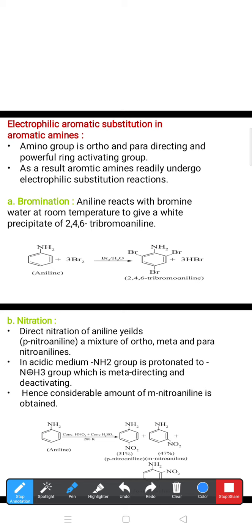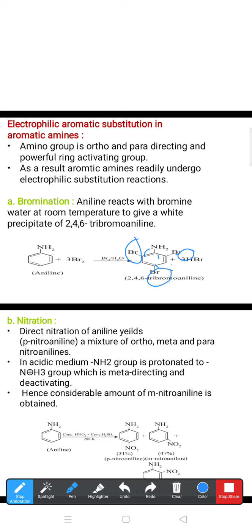That addition, in presence of water at room temperature, gives the product called 2,4,6 tribromoaniline. Why is it 2,4,6? If you consider NH2 as the first, then the neighboring Br is second, then third, then fourth, then fifth, and this one is the sixth. So on second position Br, on fourth position Br, on sixth position Br. That's why it is 2,4,6 tribromoaniline, along with liberation of three HBr.